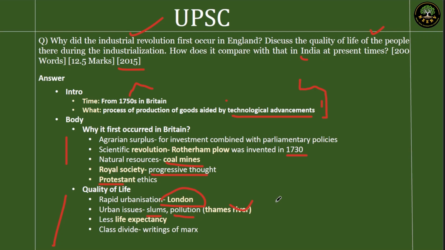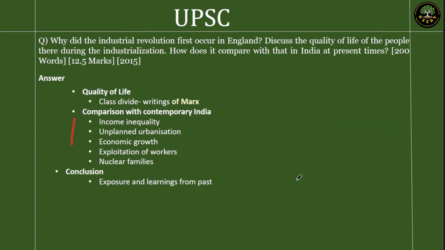Even life expectancy was going down. Class divide, the divide between rich and poor. Income inequality is something that we discuss in the context of India even now. The top 1% holds 50% of the wealth. Such stats are very common. This was common during that time. And it is that context that leads to writings like that of Karl Marx, where you talk about dethroning the class who owns everything by the class who works for everything. So this is the social and economic condition that leads to such writings. So the quality of life is not very good.